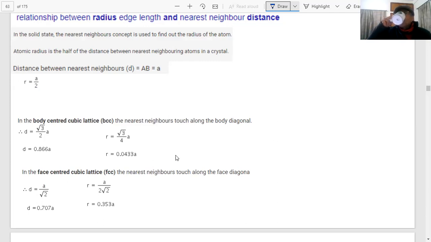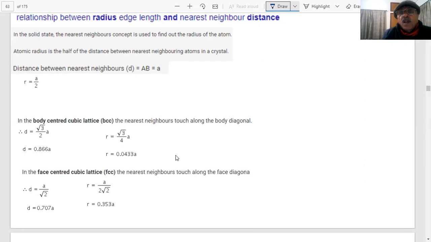No, sir. There could be a question on the relationship between radius, edge length and nearest neighbor distance, students, which is very important. Many questions are there in this. Let us see what I'm trying to tell you. I don't want to miss anything because this is very important. Okay, let us see, students, in solid state, the nearest neighbor concept is used to find out the radius of the atom.